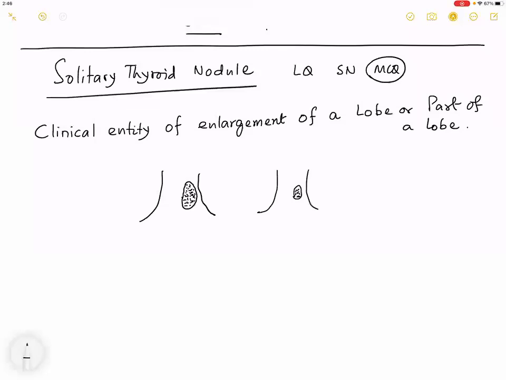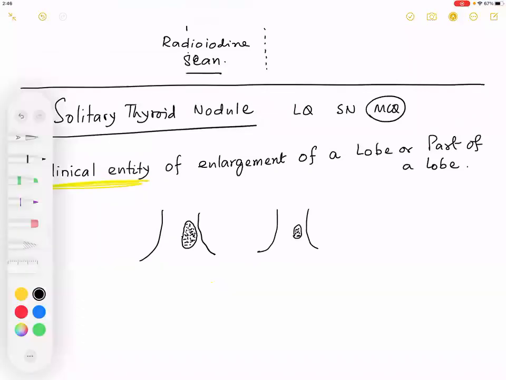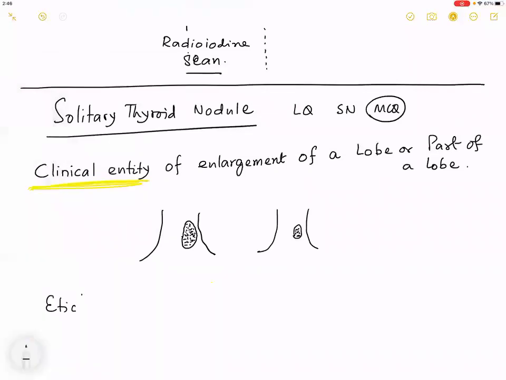Solitary thyroid nodule: the only line that you will shade with a yellow marker pen is the term clinical entity. It is not a pathological diagnosis. It is a clinical diagnosis. Please understand, it is a clinical diagnosis. Now, what is the etiology for a solitary thyroid nodule?